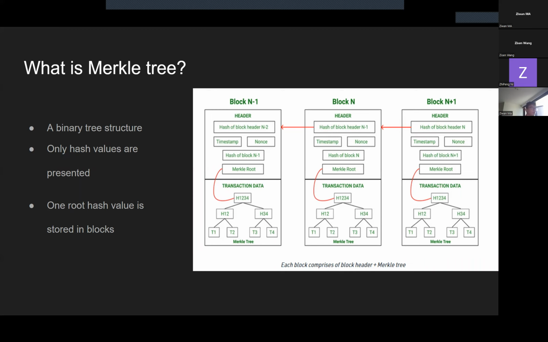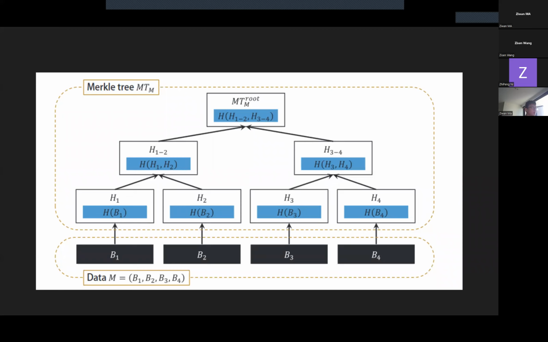We know that a blockchain is a linked list, and in each block, a Merkle tree root hash value is stored. For instance, if we have block 1, block 2, block 3, and block 4, first of all, we get the hash value of each block and form hash 1, hash 2, hash 3, and hash 4. Then we combine hash 1 and hash 2 to get hash 1,2, and do the same for hash 3 and hash 4. Finally, hash 1,2 and hash 3,4 are hashed, and we get our final hash value, which is also called Merkle tree root hash.